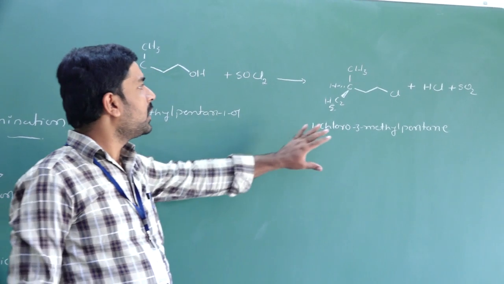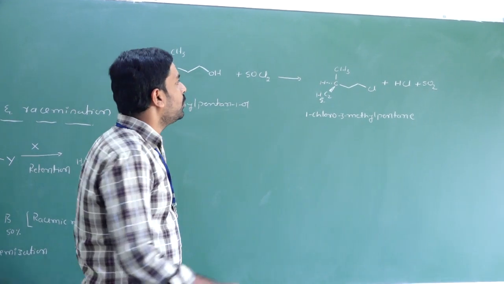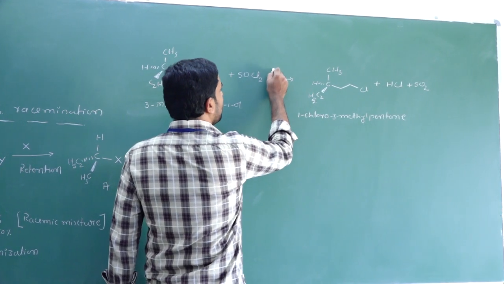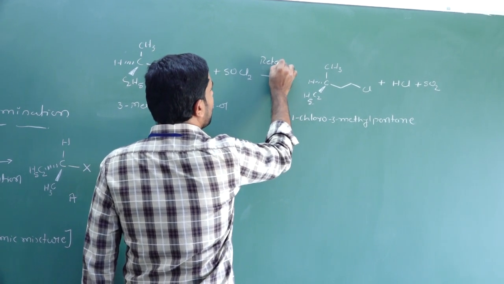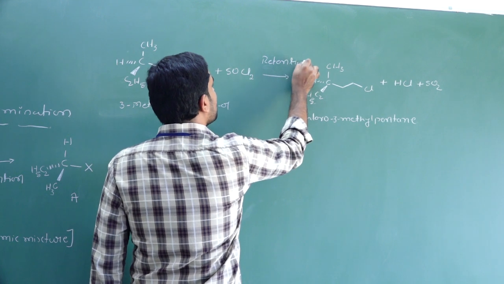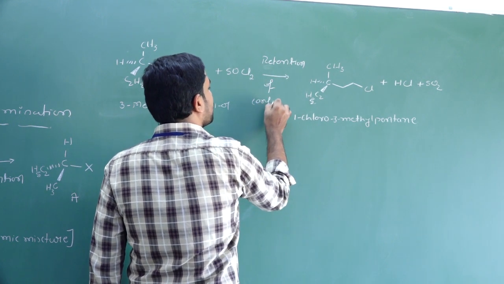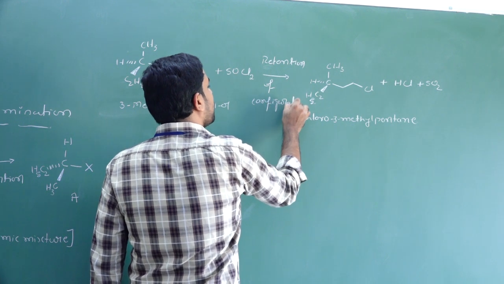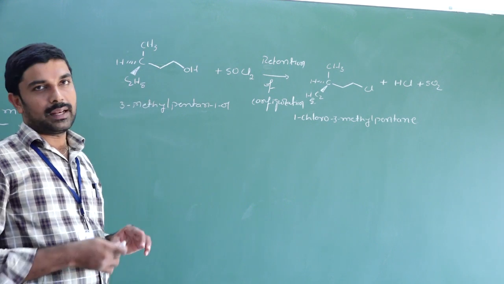In the reactant and product, there is no change in the configuration of the chiral carbon. So it follows a retention of configuration. Retention of configuration. There is no change in the configuration of the chiral carbon.